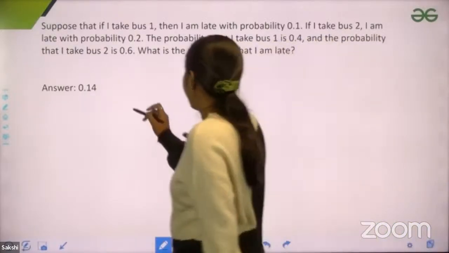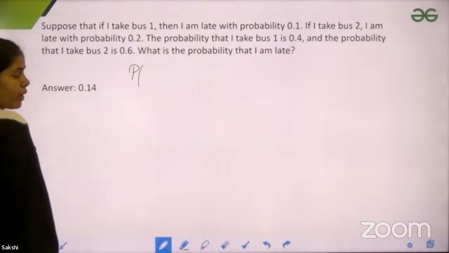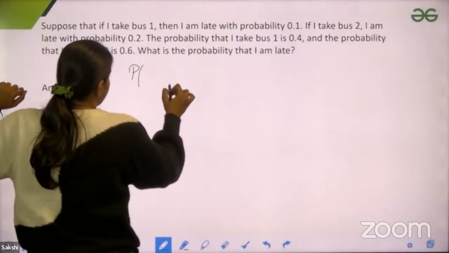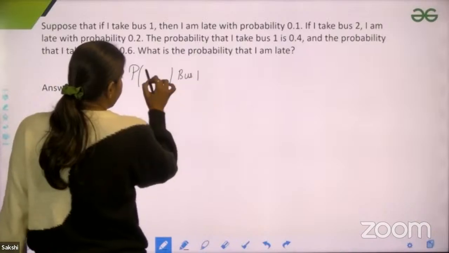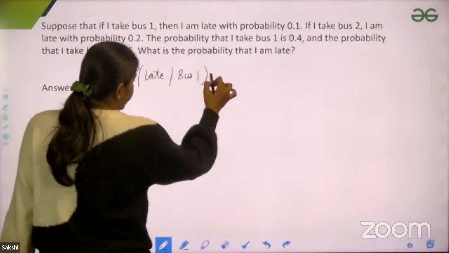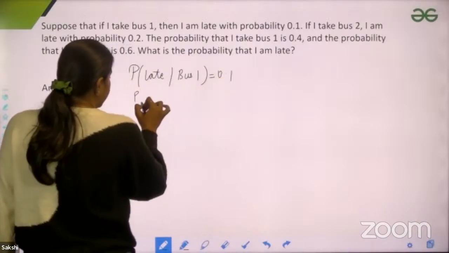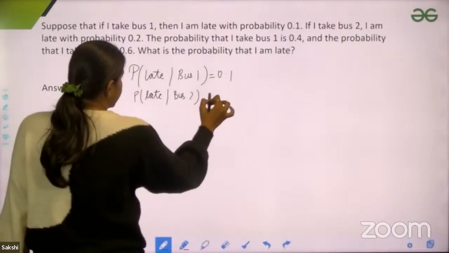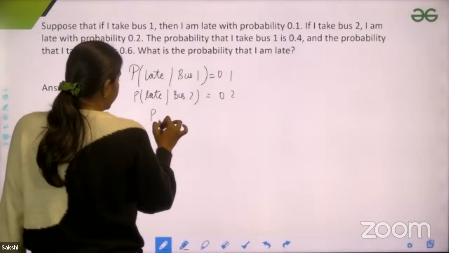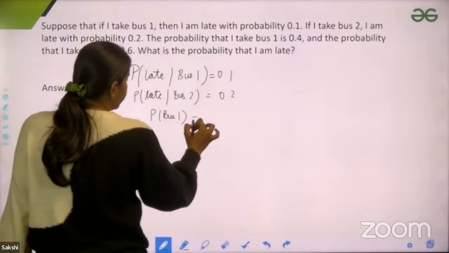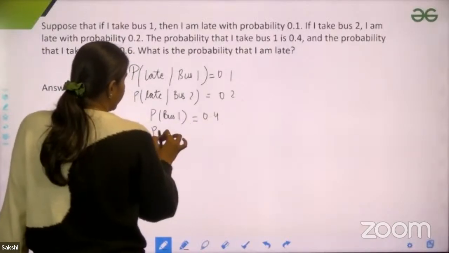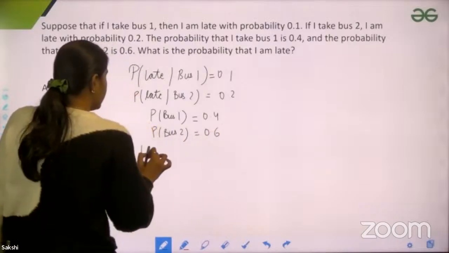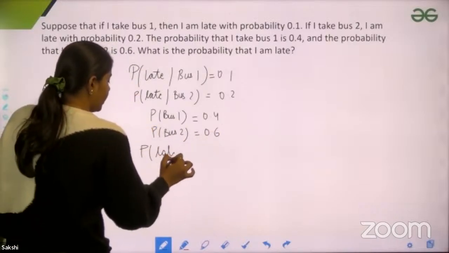So guys, see, probability. What would I do? I'll again write down all the information. Probability that I take bus 1 and I'm late is 0.1. Probability that I am late, but I have taken bus 2, is 0.2. Probability of bus 1 is 0.4. Probability of bus 2 is 0.6, right? So you need to find the probability of being late.